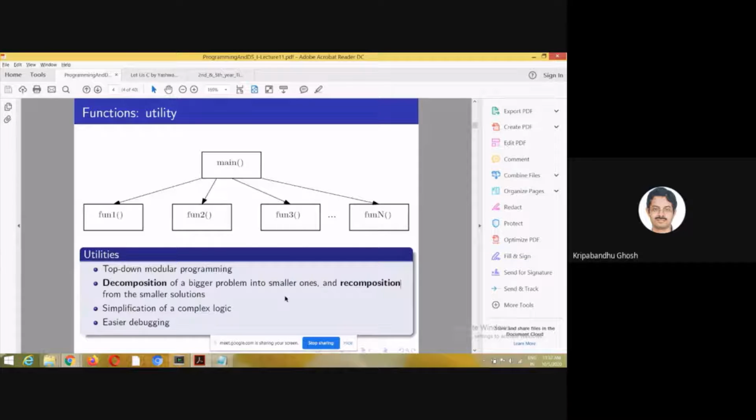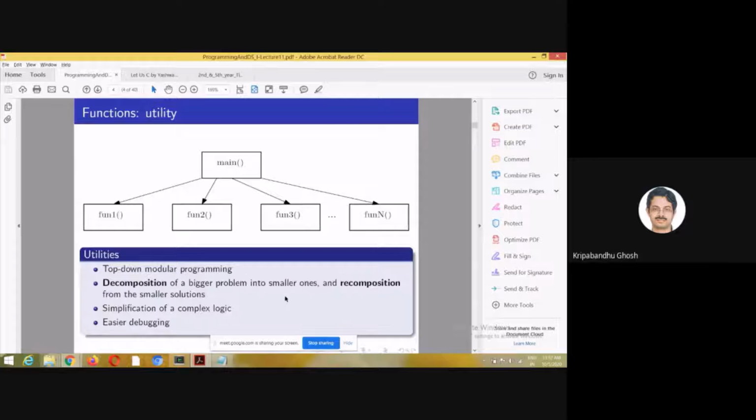In your example, suppose you write a function which takes a number as an argument, reverses it, and returns it to the point where it has been called. For example, suppose it is called in main, it returns the value to main.